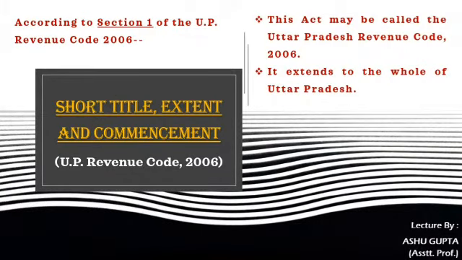As you already know, there are a total of 234 sections, contained in 16 chapters and 4 schedules. The first section of the UP Revenue Code elaborates the short title, extent and commencement of this Act, which is a general concept of any law that clarifies the jurisdiction of the particular code. It extends to the whole of Uttar Pradesh. Let's move on to the next slide.